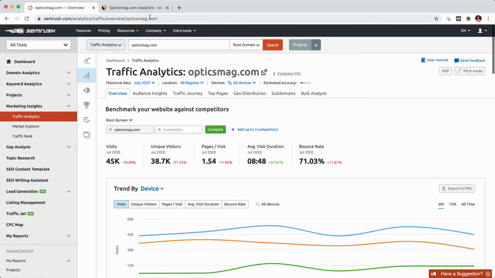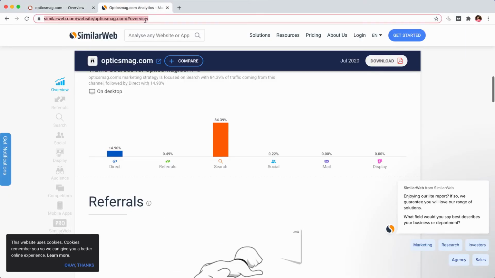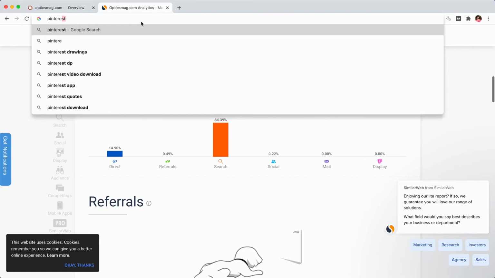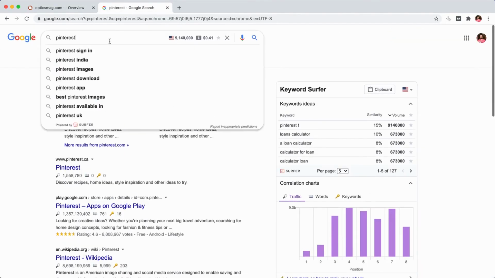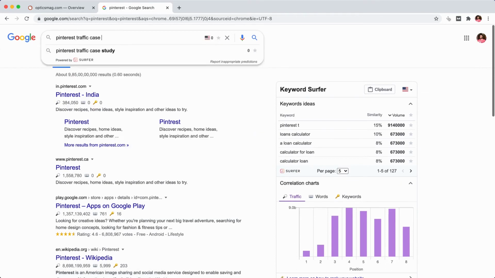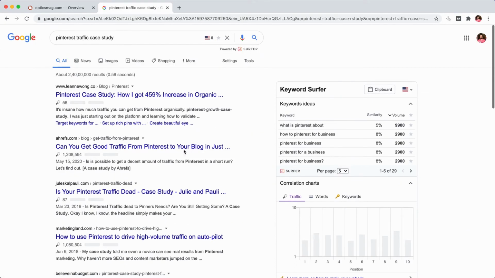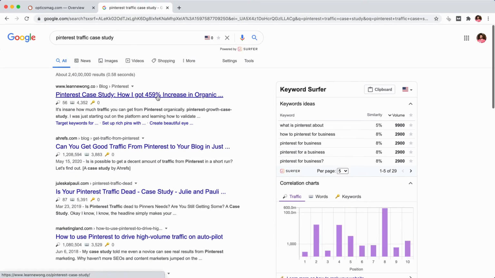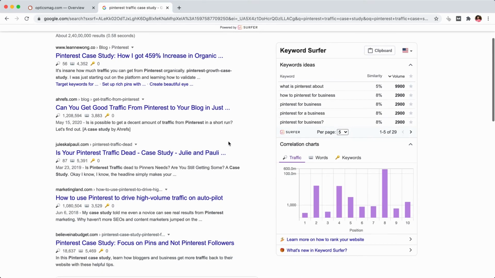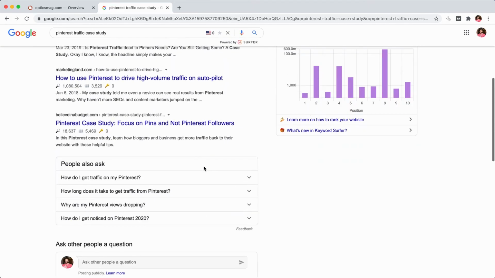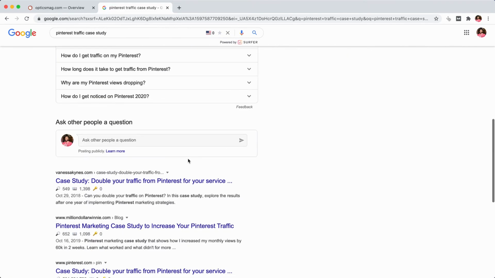Other than this, for some niches Pinterest also drives a lot of traffic. Pinterest is an image sharing site, and there are a lot of case studies around Pinterest traffic. You can give them a read: how I got a 449% increase in organic traffic due to Pinterest, or can you get good traffic from Pinterest to your blog? There are some case studies you can go through to know whether Pinterest traffic is possible in your niche.